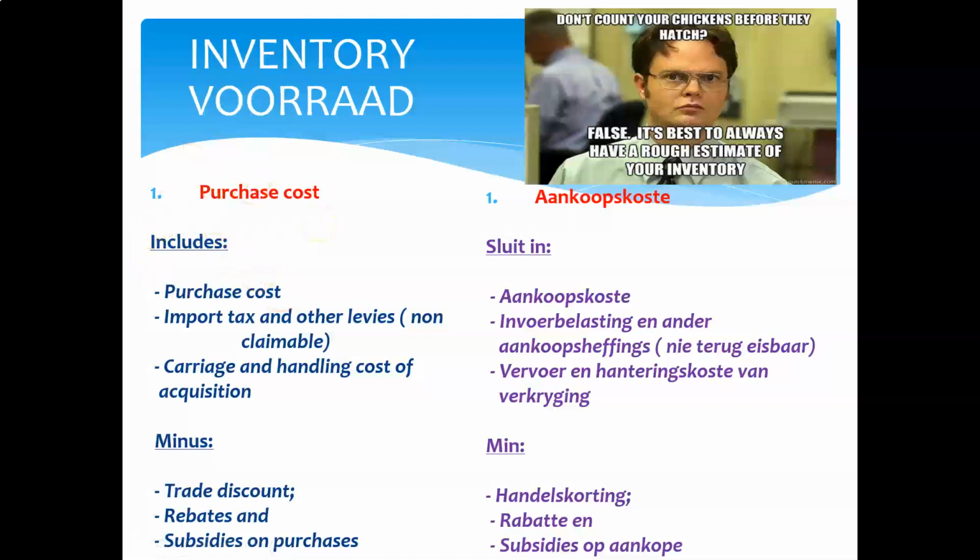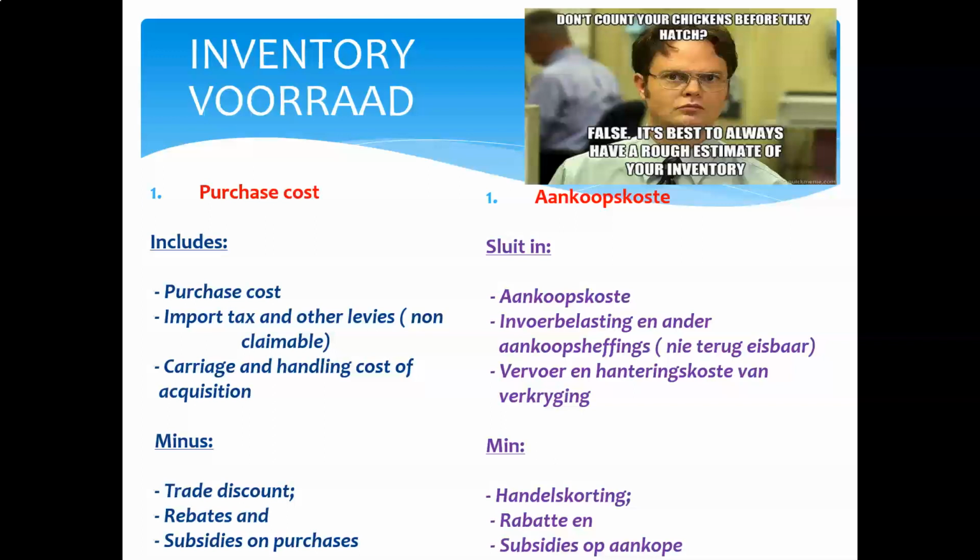Now, what is a claimable levy? Guys, a claimable levy is, for instance, VAT. If I am a VAT vendor and I can claim the VAT back as input VAT when I purchase a stock item, the VAT portion, then it means I can claim the VAT portion back from the receiver of revenue. Therefore, I cannot capitalize the VAT on the purchase invoice of the inventory item.